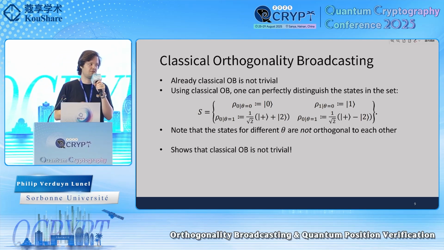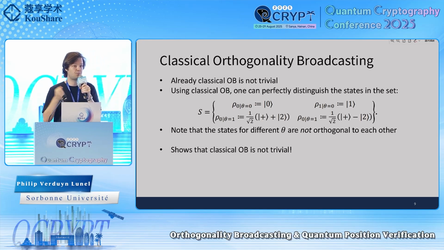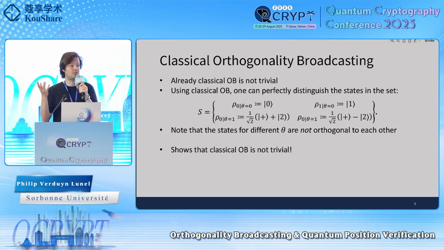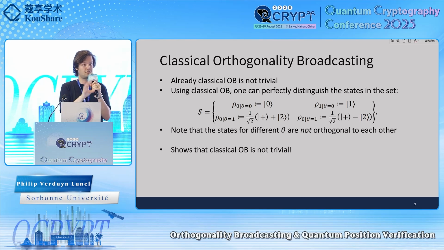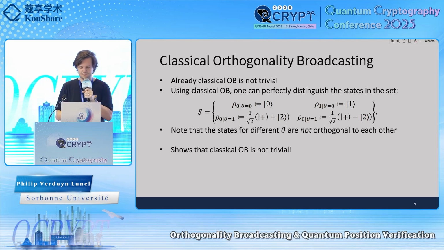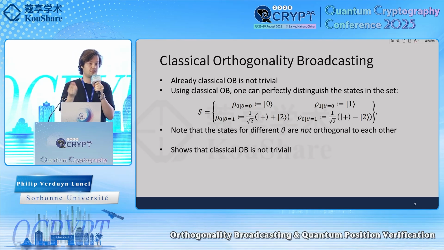Note that if I would give you one of these 4 states, you wouldn't be able to clone it because the states are not mutually orthogonal to each other. However, you can show that there is a perfect classical orthogonality broadcasting strategy for this. So this is maybe surprising, but the notion of orthogonality broadcasting here, even with classical registers, tells you a little bit more. So if this would be a QPV protocol, you could actually break it with classical communication.